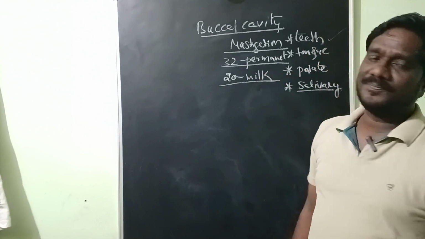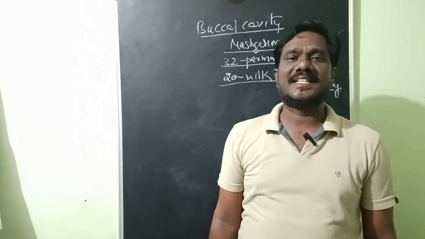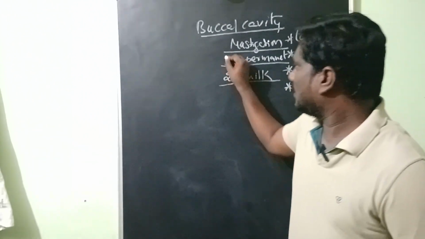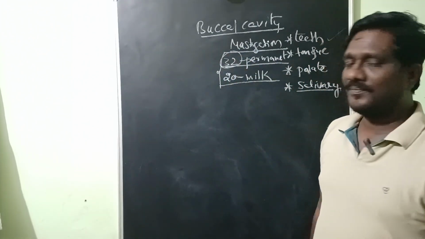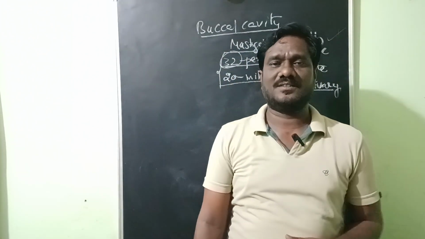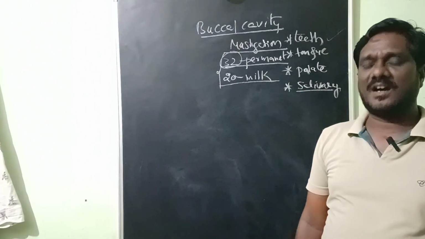These teeth are also called deciduous teeth. Among these 32 there are four types of teeth present. This type of dentition is called heterodont dentition.